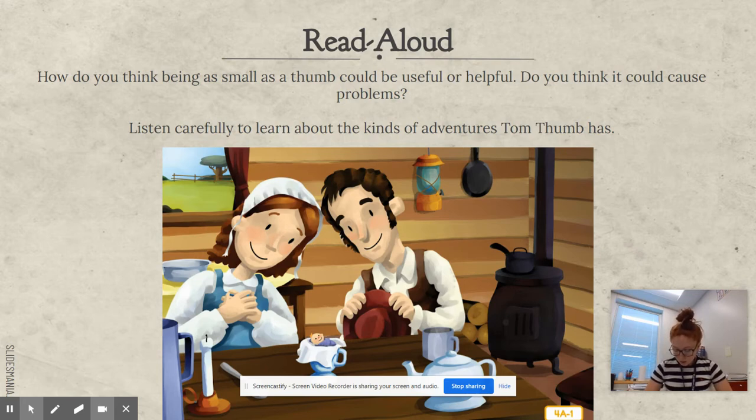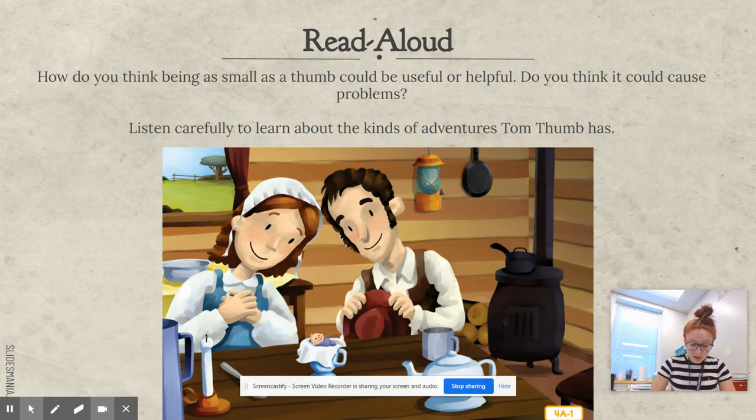As Tom grew up, he proved to be a very clever and intelligent lad. One day, when his father was going out to cut wood, he said, "I wish there was someone who could bring me the cart out later." "I'll do it," said Tom. "But, Tom," said his father, "how can you? You are too small to hold the reins." "Never mind," said Tom. "Have Mother harness the horse. Then I'll sit in the horse's ear and tell him which way to go." And so Tom's mother harnessed the horse and put Tom in the horse's ear. Tom called out, "Giddy up," and the horse started walking.